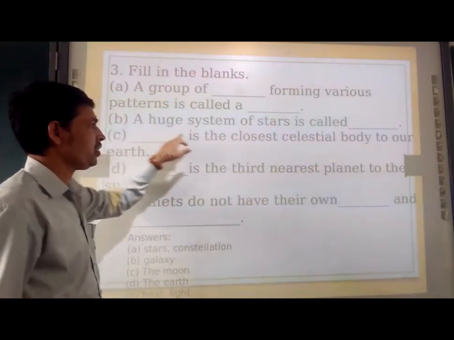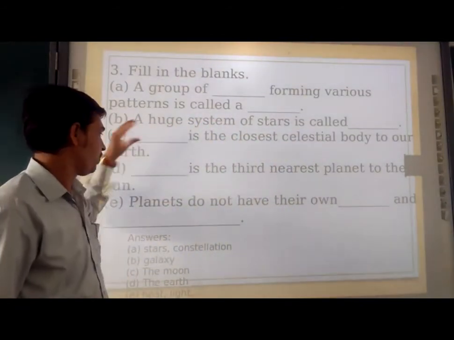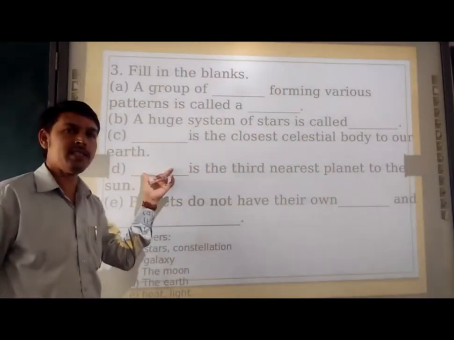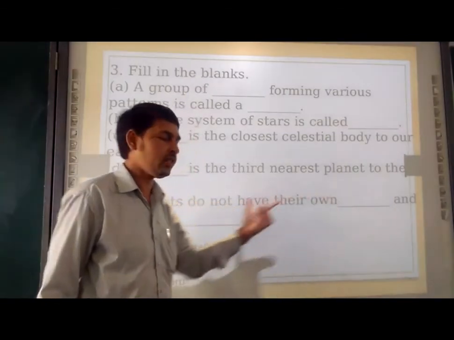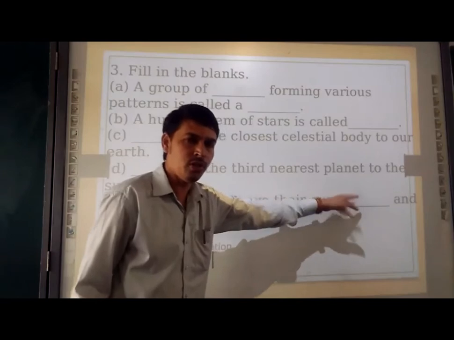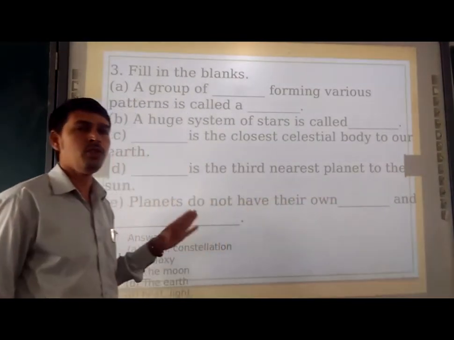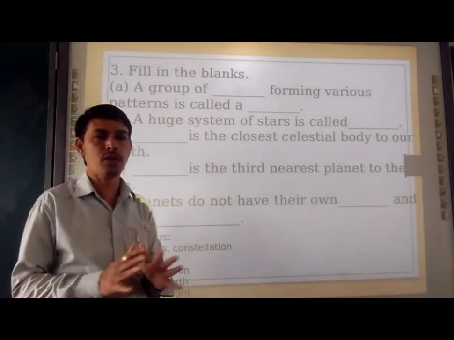Then dash is the closest celestial body to our Earth. So the moon is the answer. Dash is the third nearest planet to the sun. So Earth is the answer. So planets do not have their own light and heat or heat and light. You can place here heat also and light also. Otherwise you can place light and heat. No problem in that. So next the fill in the blanks is also over.